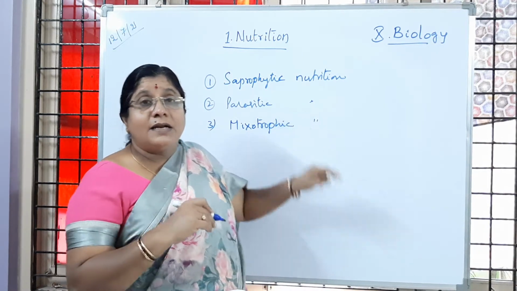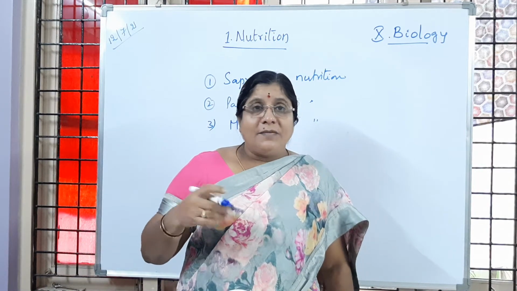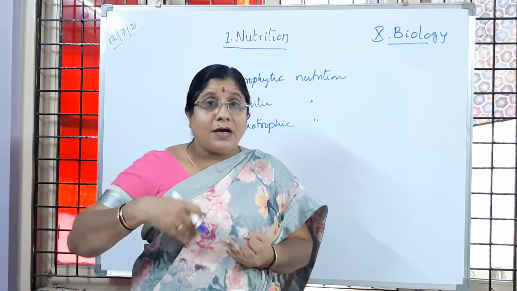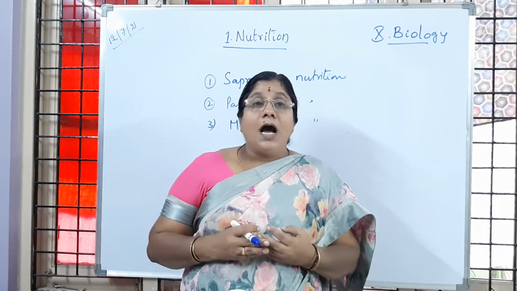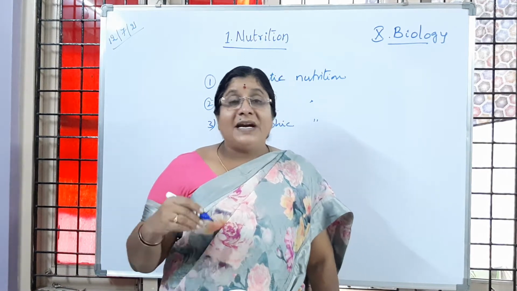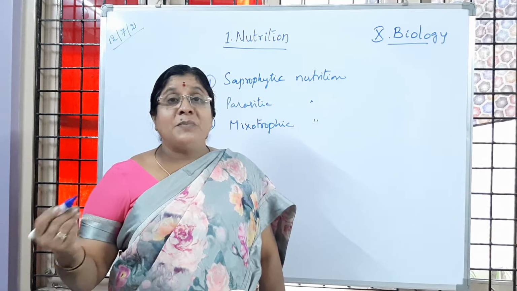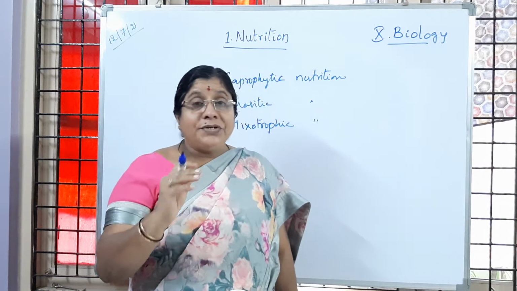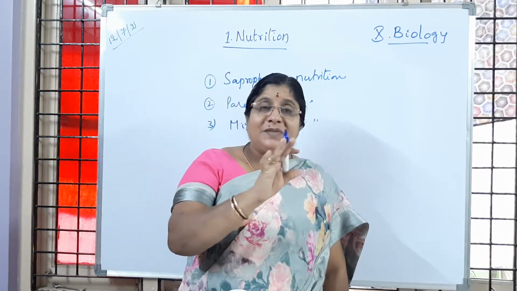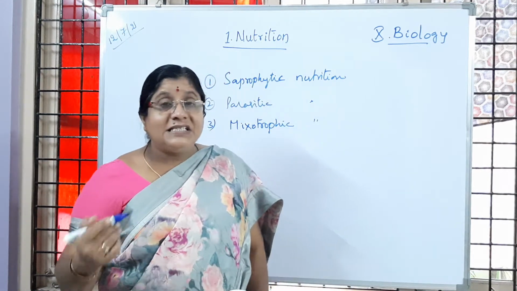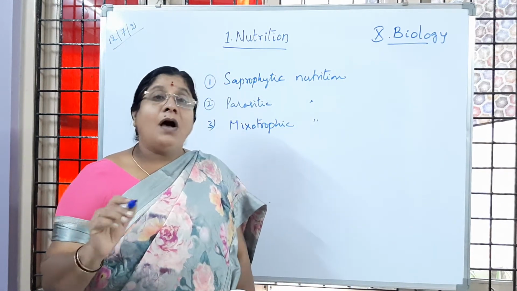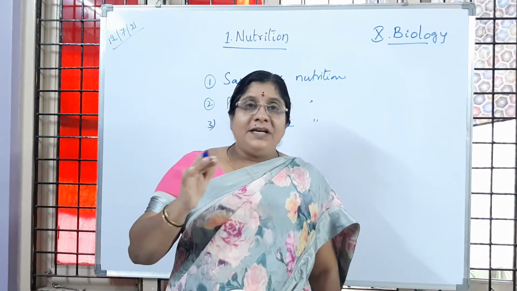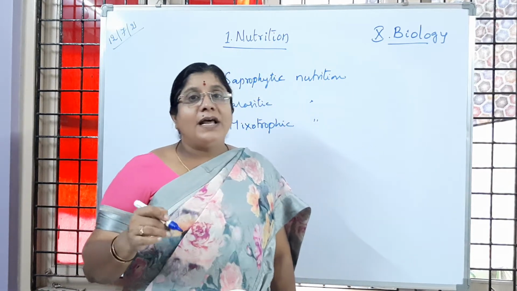There are internal parasites and external parasites. Internal parasites include tapeworms and roundworms, which live in the body of human beings and other animals. Apart from that, some bacteria and protozoans, for example the malarial parasite, live in the human body and in the mosquito. The organism in which the parasite is living is called the host organism, or host cells, and the organism living in the other organism is called the parasite.